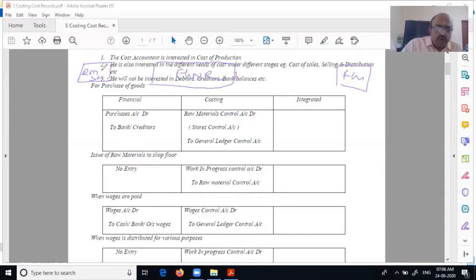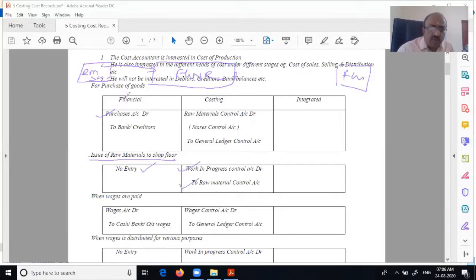When raw material is being issued for production, in financial books have we ever passed an entry? We just knew purchase, that's it. After that, we are not bothered. Therefore, there is no entry in financial books. But here you have to pass one. Why? Because it is moving from the raw material store to WIP. Therefore, the entry will be work in progress control account debit to raw material control account.